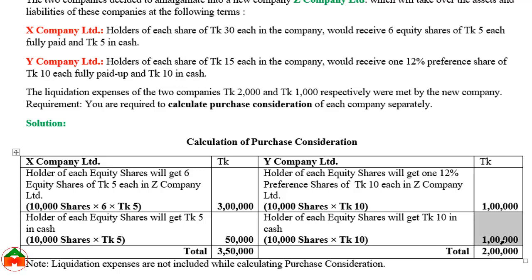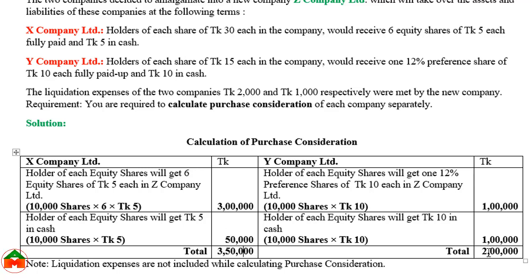So they will also get 1 lakh cash. So ultimately the purchase consideration for Y Company Limited would be 2 lakh. This 3,50,000 is the purchase consideration for X Company Limited. I mean the shareholders of X Company will get 3,50,000.